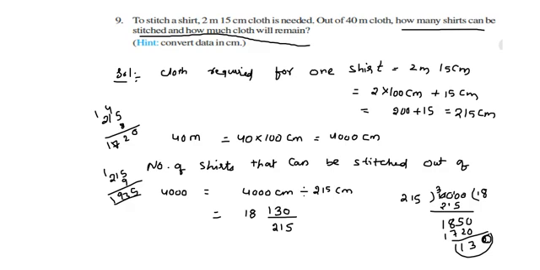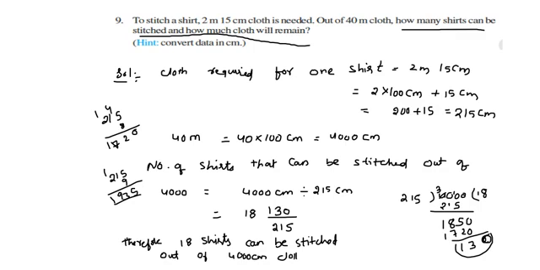Now therefore 18 shirts can be stitched out of 4000 centimeters cloth. That's it. That's all for this problem.